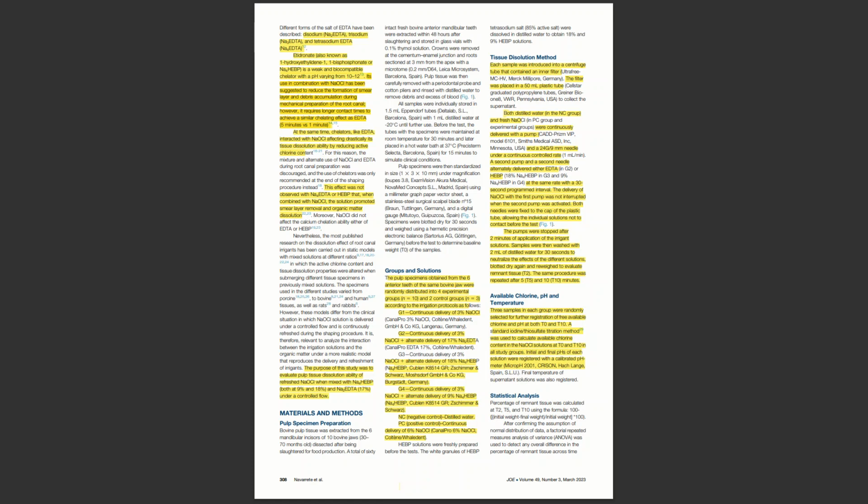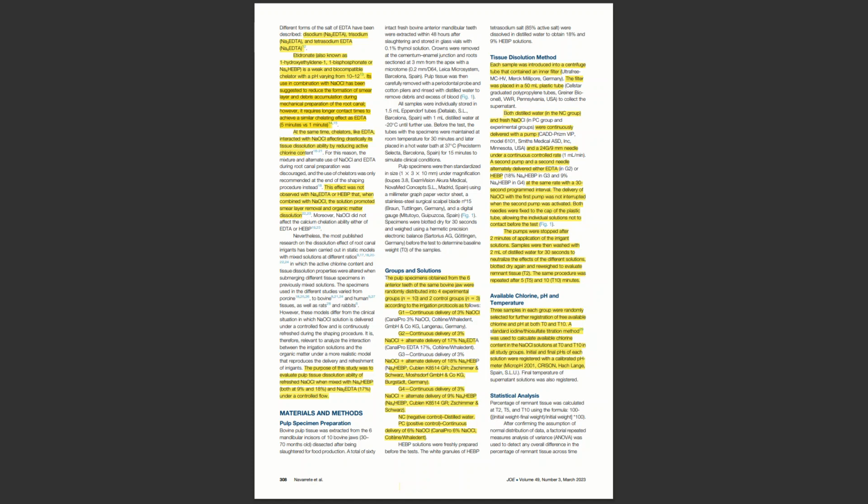Group 3, continuous delivery of 3% sodium hypochlorite plus alternate delivery of 18% etidronate. Group 4, continuous delivery of 3% sodium hypochlorite plus alternate delivery of 9% etidronate. Negative control, distilled water. Positive control, continuous delivery of 6% sodium hypochlorite. Each sample was introduced into a centrifuge tube that contained an inner filter. The filter was placed in a 50 milliliter plastic tube.